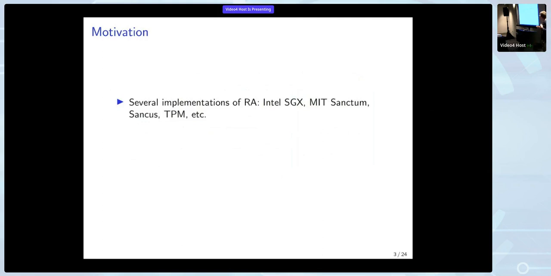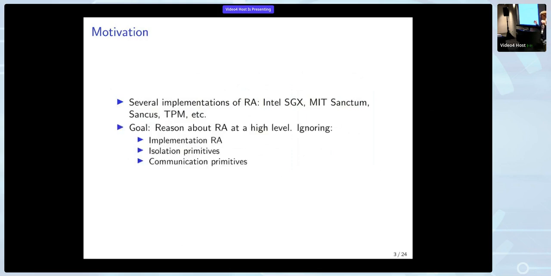Okay, so that's the motivation for remote attestation, and there have been several hardware implementations such as Intel SGX, MIT Sanctum, Soundquiz, and TPM. The problem is these are all different implementations, and our goal is to look at RA at a high level, and to ignore everything that is different between them: how they implement RA, their isolation primitives, and their communication primitives.